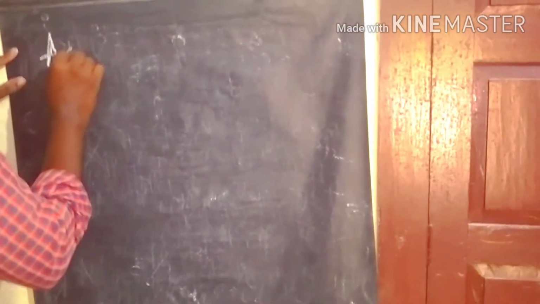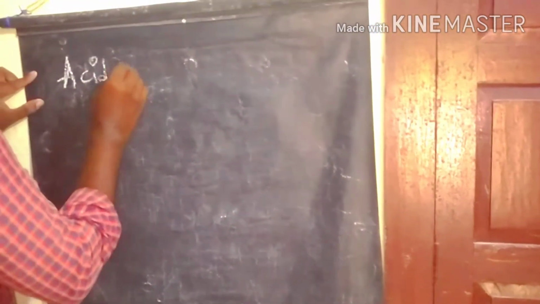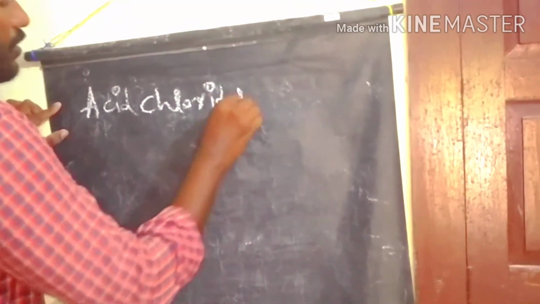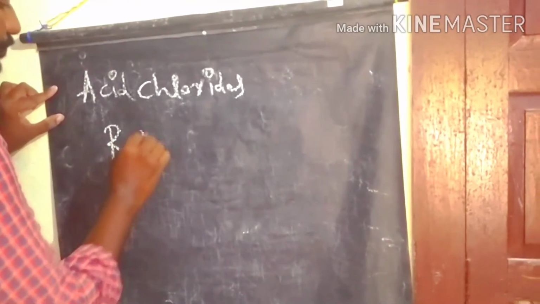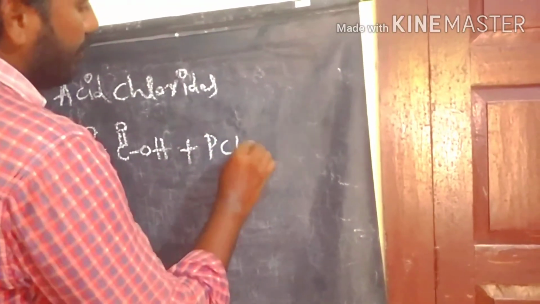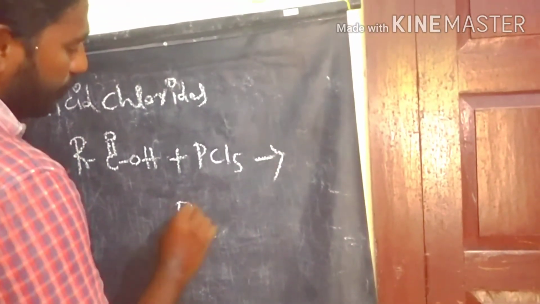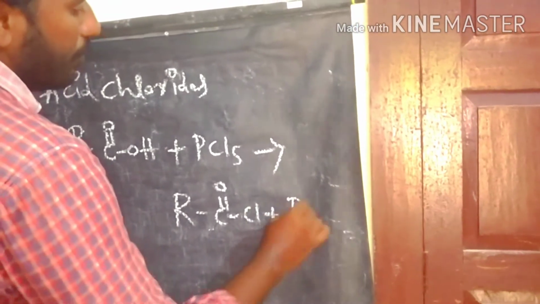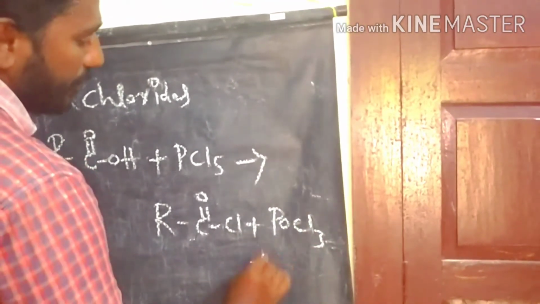First of all, we prepare acid chlorides from acid. Now we start with acids, the reaction of acid with PCl5, to produce the acid chlorides plus POCl3 plus HCl.